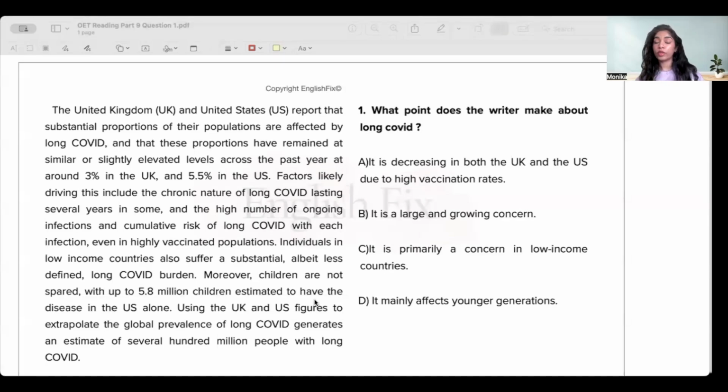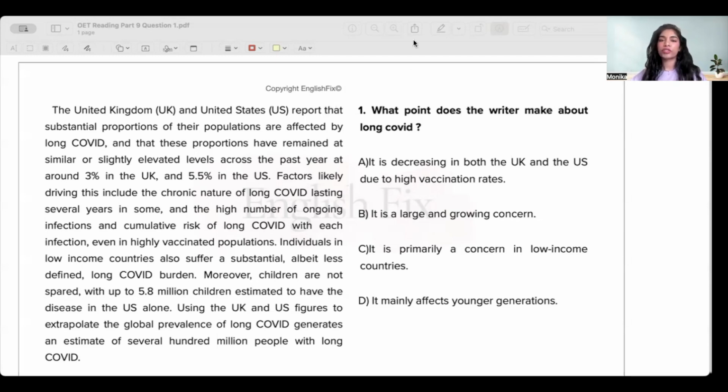Now, if you only want to know the answer to this question with no explanation, then you can skip right ahead towards the end of this video. That's where you'll find the answer. But if you're a student who's preparing for the OET exam and wants to learn how to answer questions like these, then please keep watching.